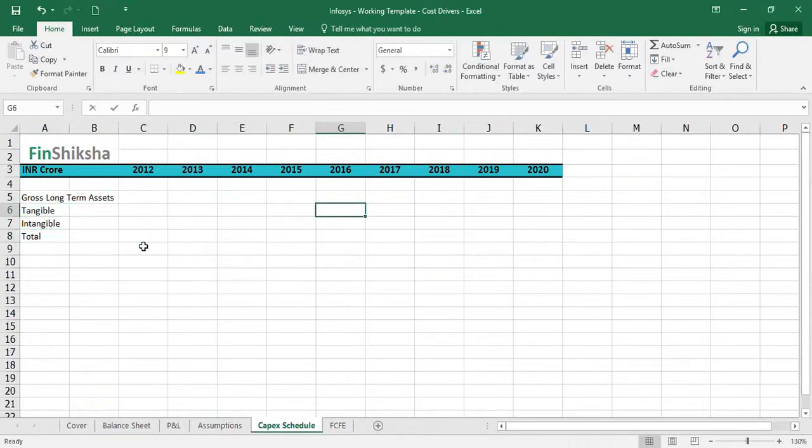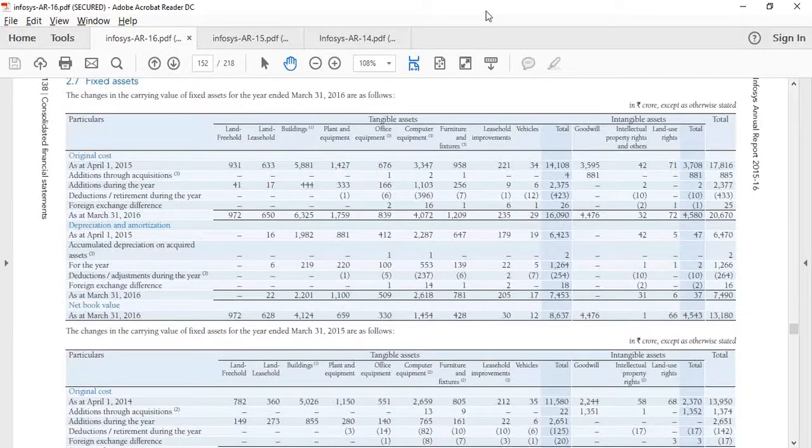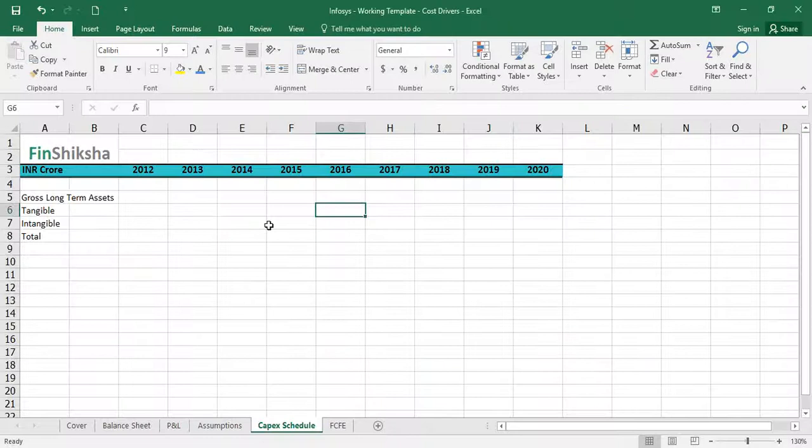So for 2016, my tangible number is effectively 16090. Where do I find this number? This is the tangible asset, 16090, and 4580 is the data for intangible assets. So 16090, 4580. Let's put these as 16090, 4580. That's the sum of these two numbers, correct?